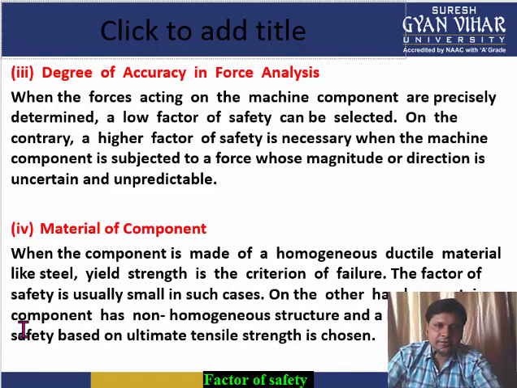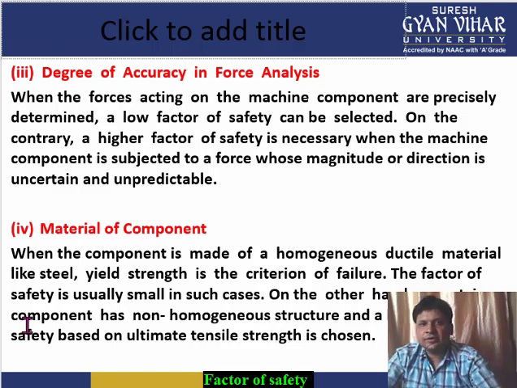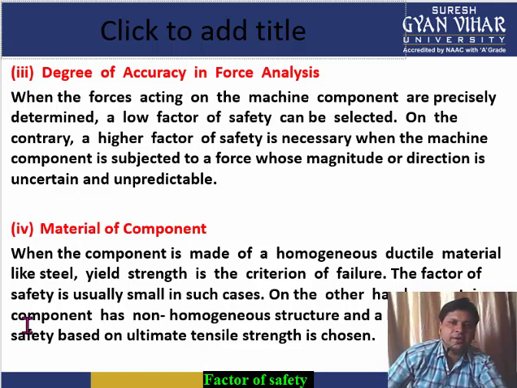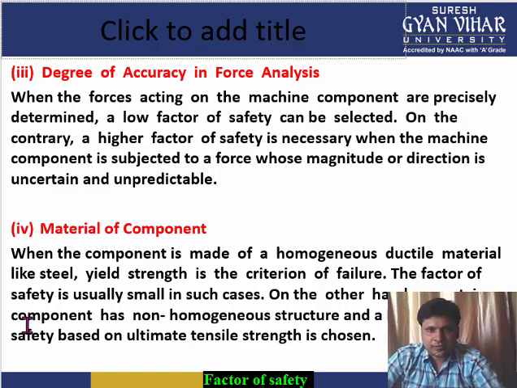The third factor considered while taking the factor of safety is the degree of accuracy in force analysis. When the forces acting on the machine component are precisely determined, a low factor of safety can be selected. On the other hand, a high factor of safety is necessary when the machine component is subjected to a force whose magnitude or direction is uncertain and unpredictable.